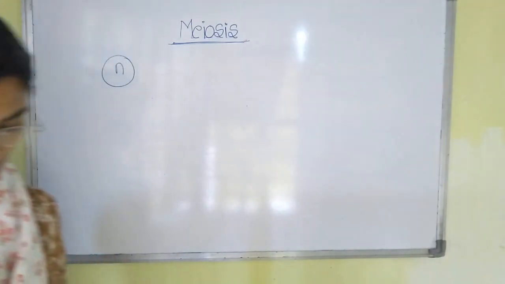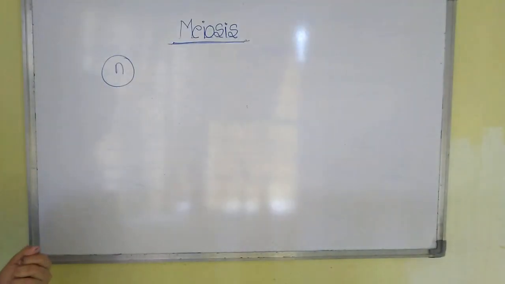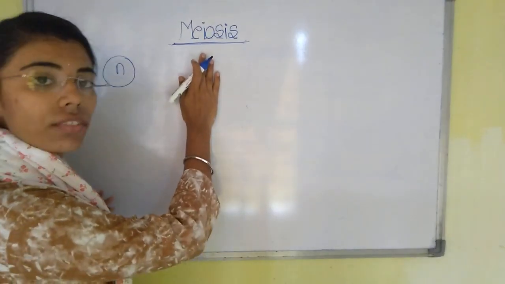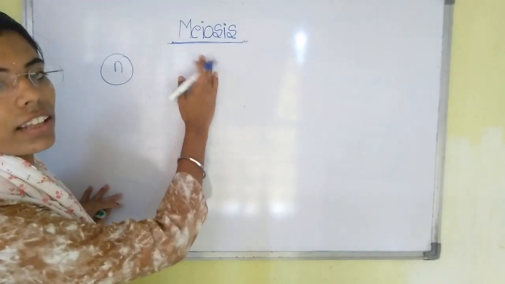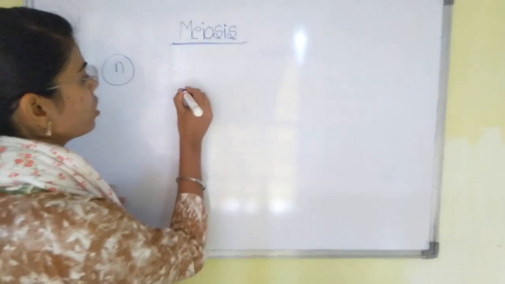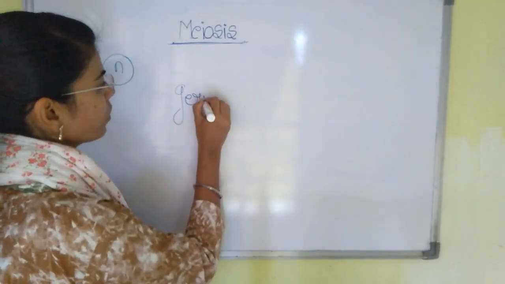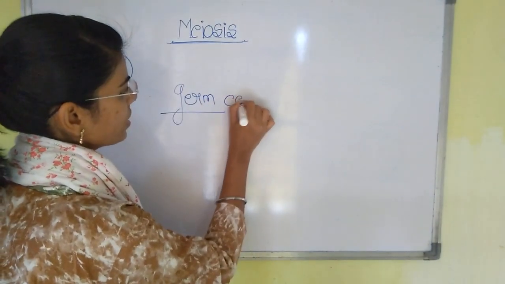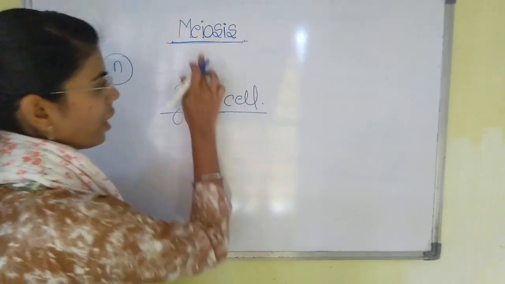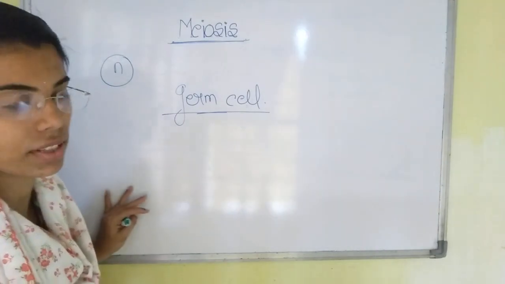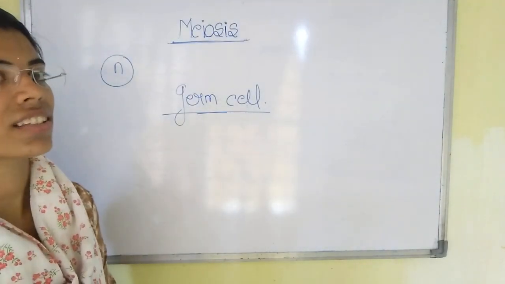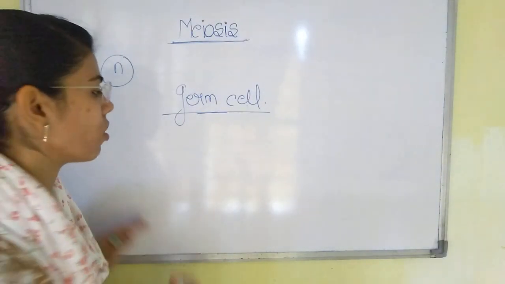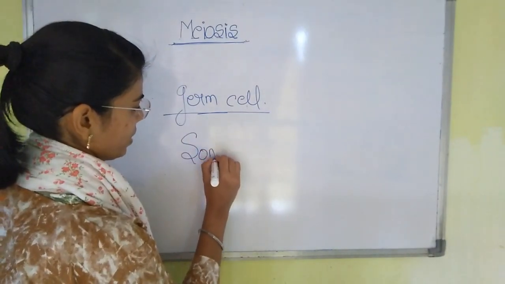Now, the process of meiosis takes place in a special cell called the germ cell. Meiosis occurs in the germ cell. And where does mitosis occur? Mitosis occurs in the somatic cells.